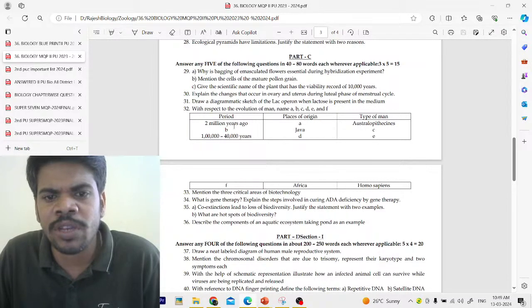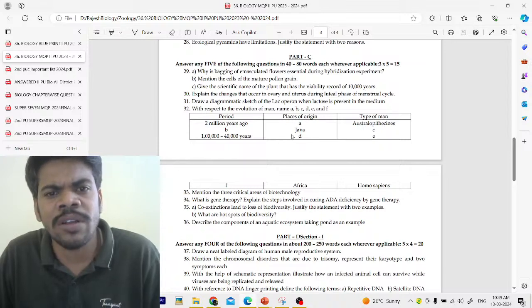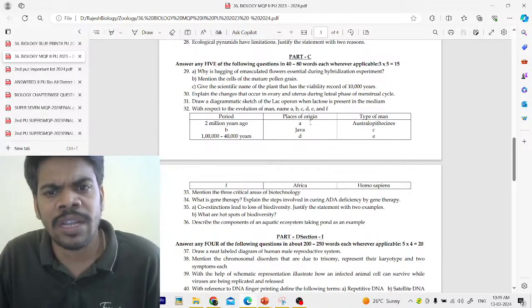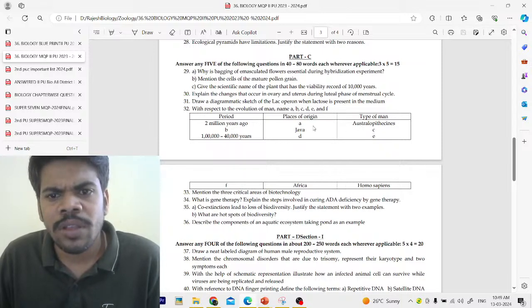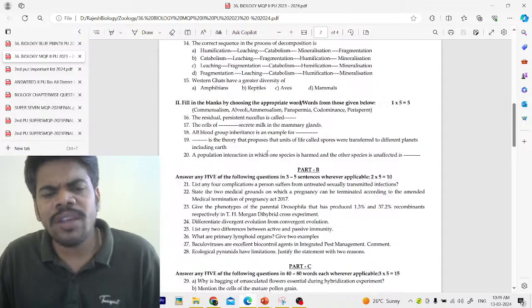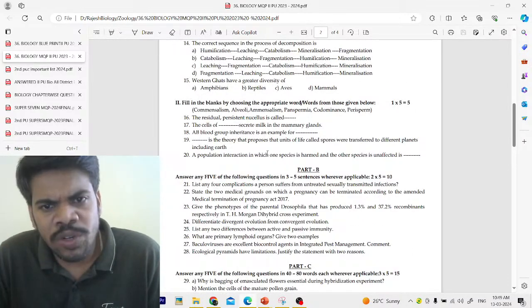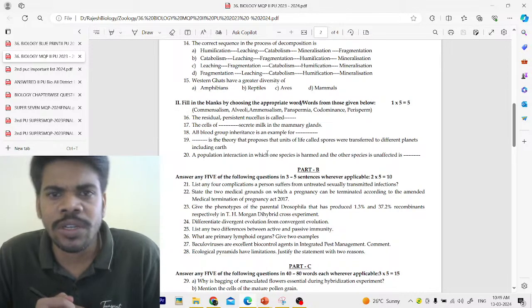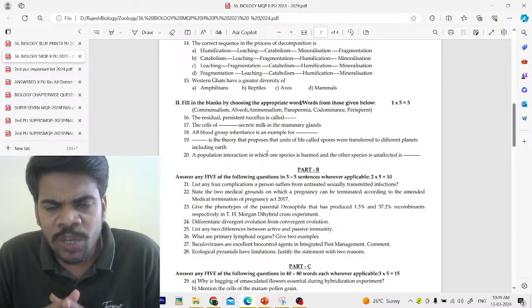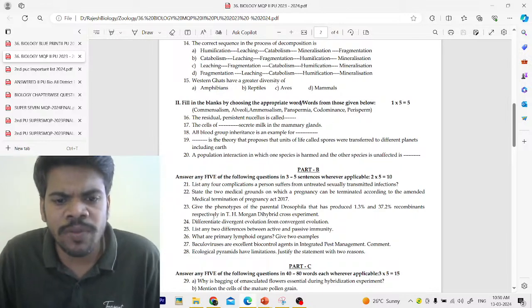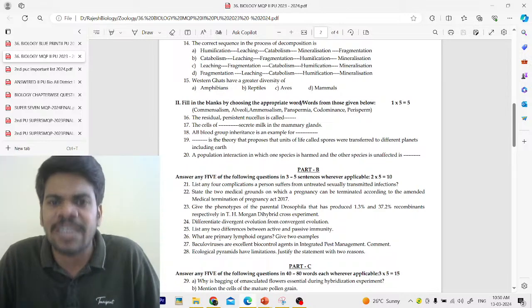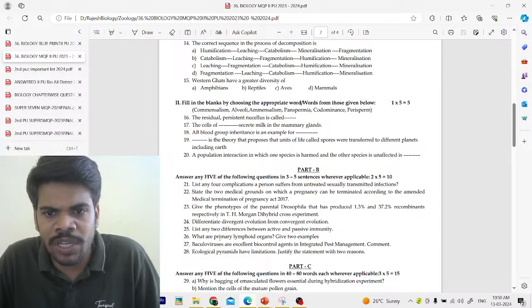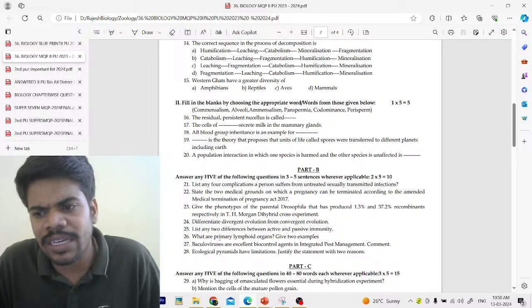If you observe, it is the application method of question. 2 million years ago, australopithecines, place of origin, what is it? East African grasslands, we have to write East African grasslands. And Java, 1.5 million years ago, Homo erectus. Like this we have to write. Even if we learn the NCERT textbook completely by heart, if we don't have application knowledge, we cannot attempt the question. So we have to develop that application knowledge. I just want to share that type of strategy, which type of questions there is a chance to be asked in the final PU examination, which is going to be conducted on 18th March.